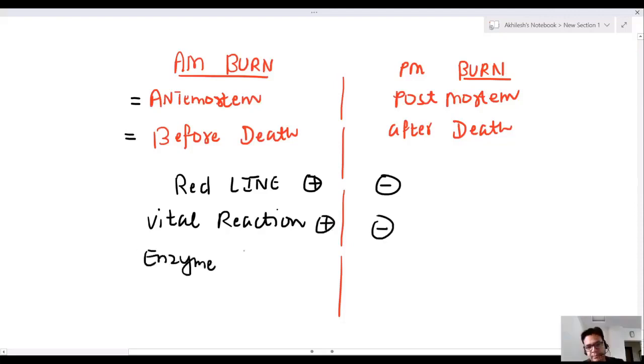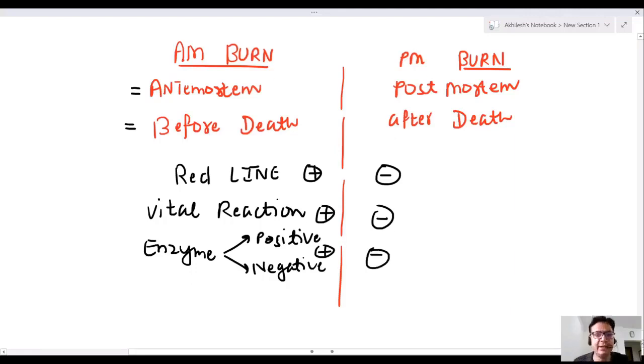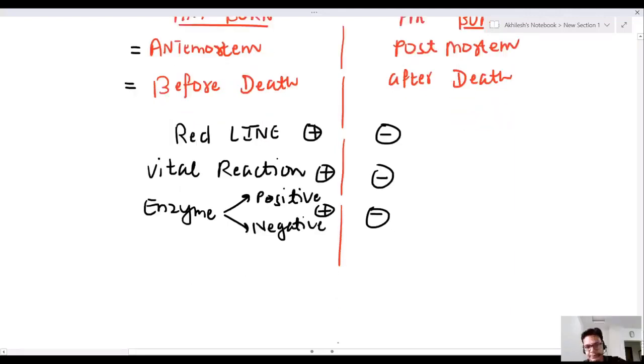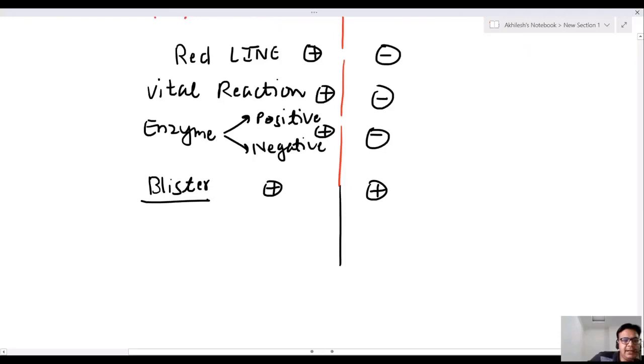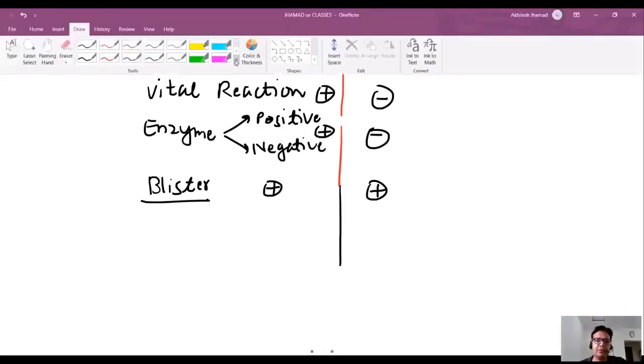Enzymatic reaction may be positive or negative, present or absent. Blister may be present in both.